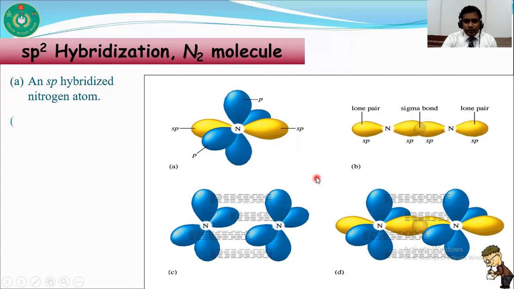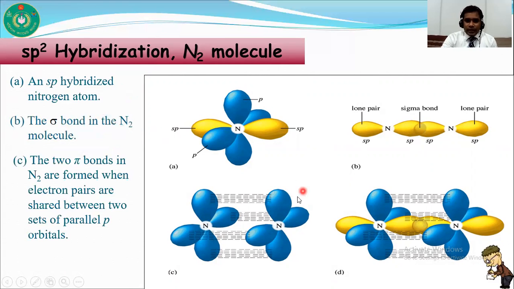And the two other bonds of nitrogen are formed when electron pairs are shared between two sets of parallel p orbitals. Here you can see that there are two unhybridized p orbitals. This p orbital overlaps with this p orbital of the other nitrogen, and this unhybridized p orbital overlaps with this unhybridized p orbital of the other nitrogen. So in the nitrogen molecule, there is 1 sigma bond and 2 pi bonds.